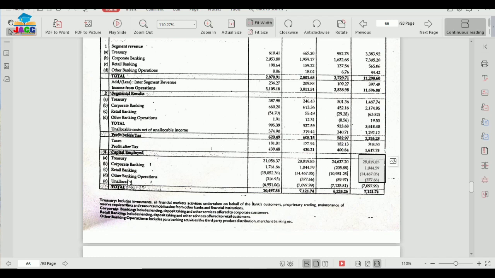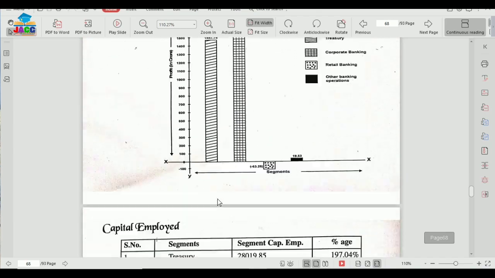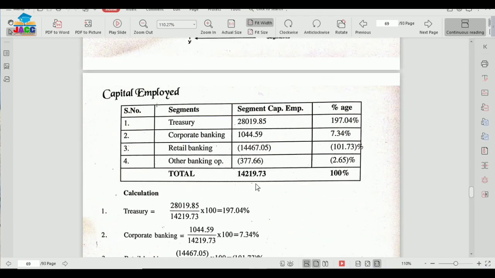You can see one unallocated column also there. Please leave this column; unallocated will not be taken. We'll be taking the common 4 segments mentioned in all 3 informations. All right, so this data we need to take till this. So its total also we need to make. So this is how we'll be showing capital employed and their total.